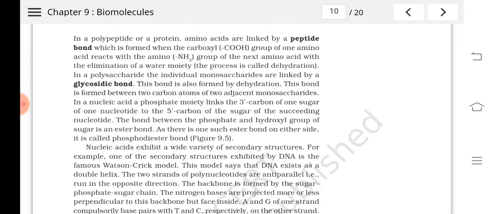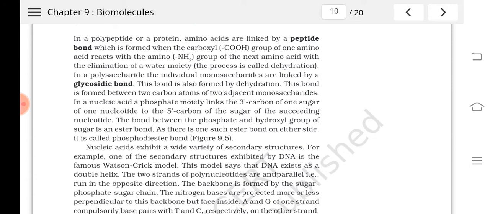So what is the bond between the monomers in a polysaccharide? The glycosidic bond. And what is the bond between the monomers of a protein, that is, amino acids? Peptide bond, isn't it? And how are two nucleotides joined in a nucleic acid?